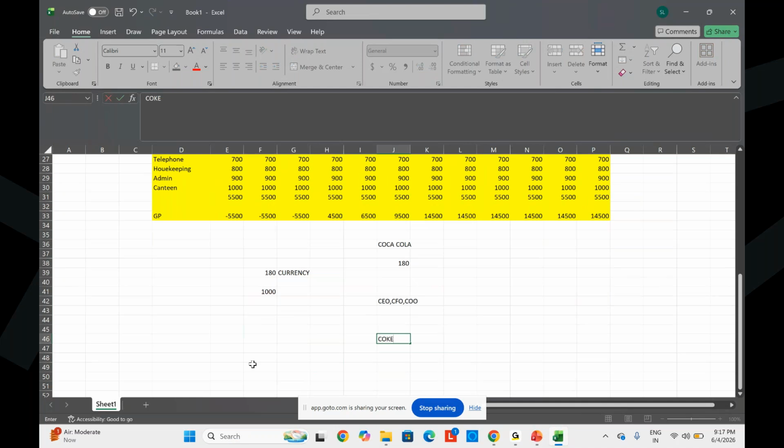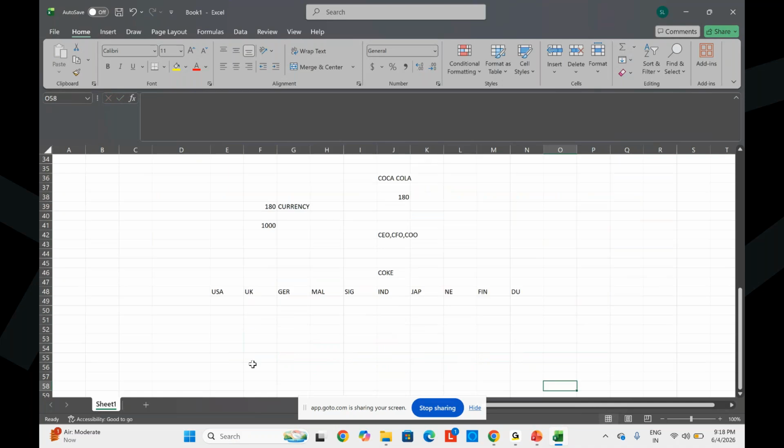In this scope, we have the US, UK, Germany, Malaysia, Singapore, India, Japan, Netherlands, Finland, some Dubai. So many countries are there.